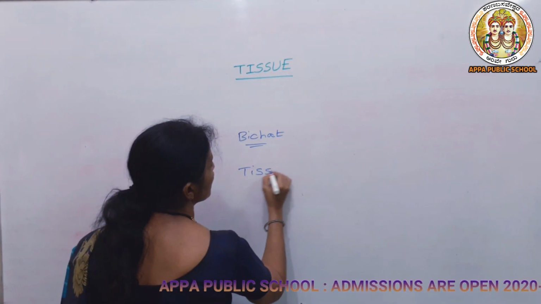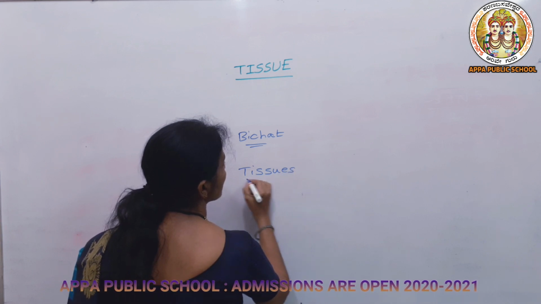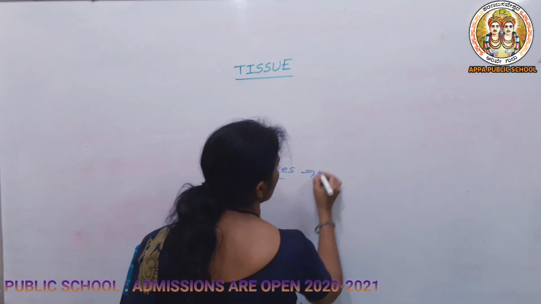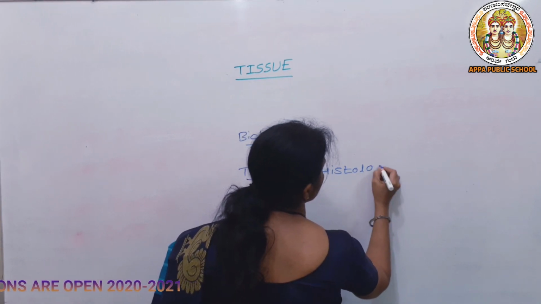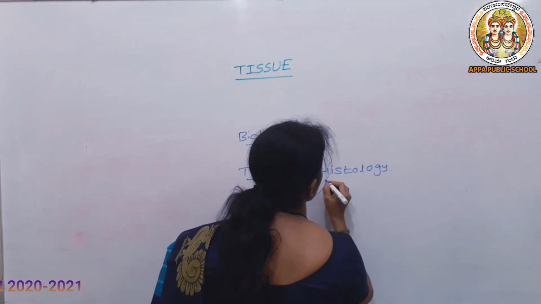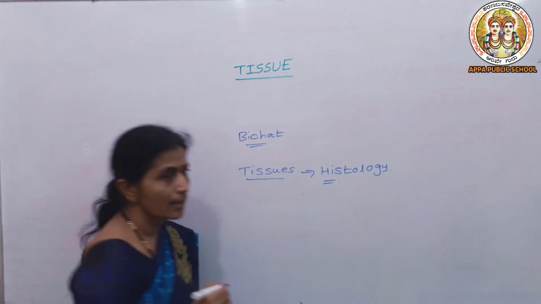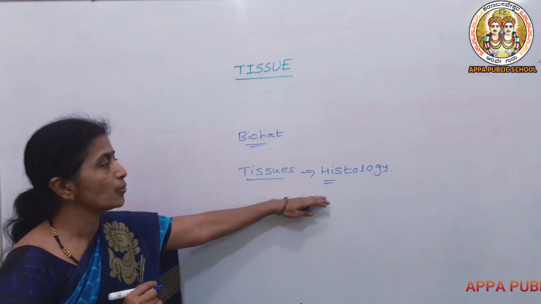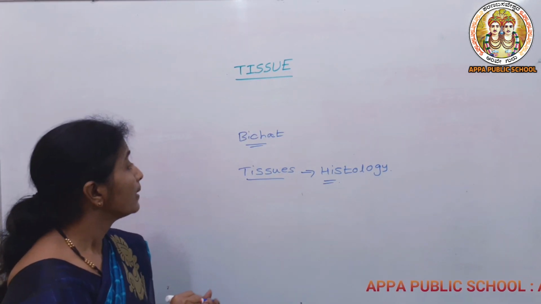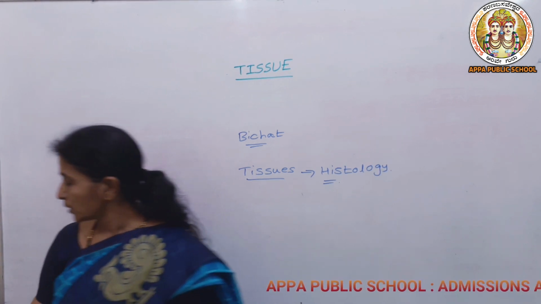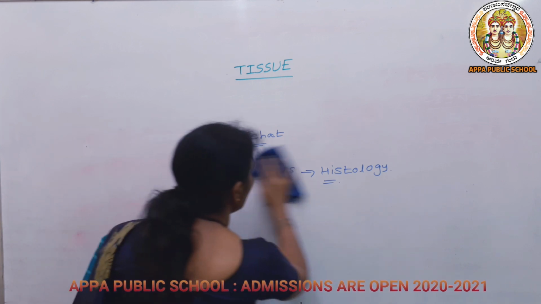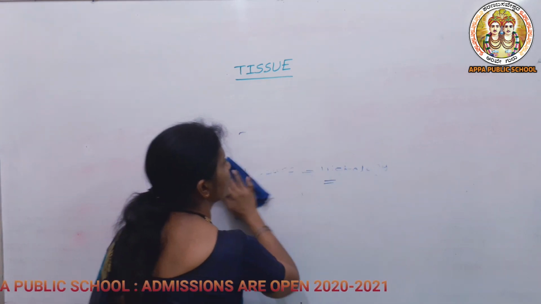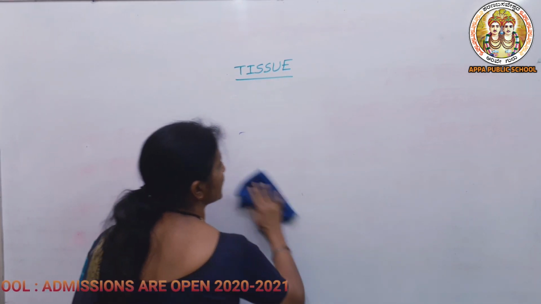The study of tissues is known as histology, and the word histology was given by Mayer. Mayer was the scientist who showed that the study of tissue is known as histology.